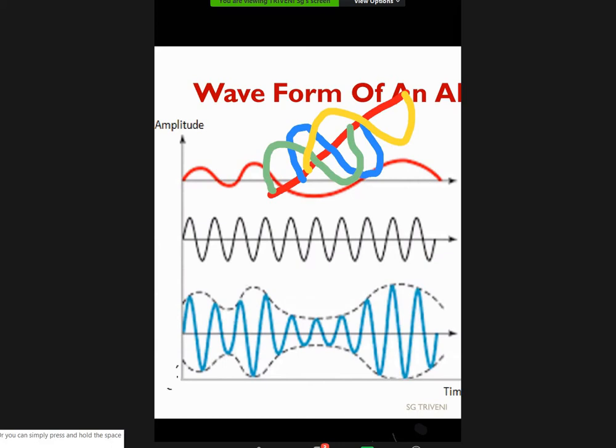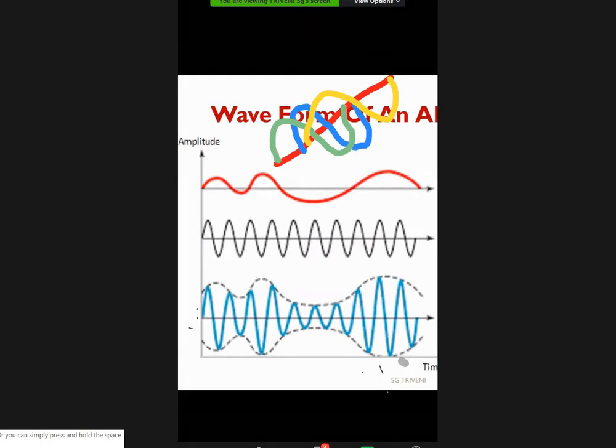Okay. Now come to the point. Either it lags the green signal or it leads the green signal. Can anyone at least try to give the answer? The blue signal leads the green signal.